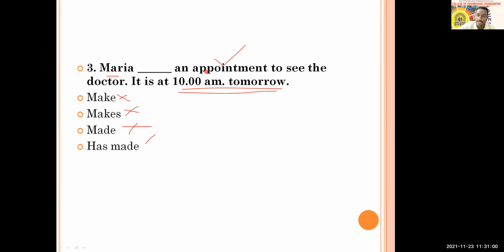Okay. So therefore, just try to understand that the action has already completed. Booking the appointment is already completed and it has impact in the present because it is tomorrow. So which tense are you going to choose here? That will be present perfect. And if you want to choose present perfect, the structure is have or has, and then the main verb is in V3. So Maria is singular. So you have chosen has and V3 will be made. So therefore, the correct answer for this question is has made. I hope that you are going to reach the answer in this way.